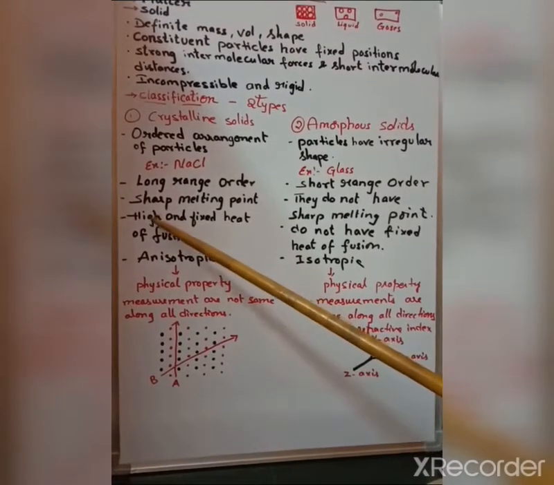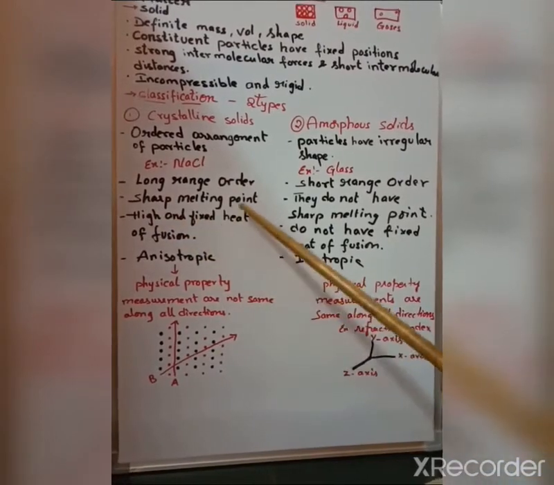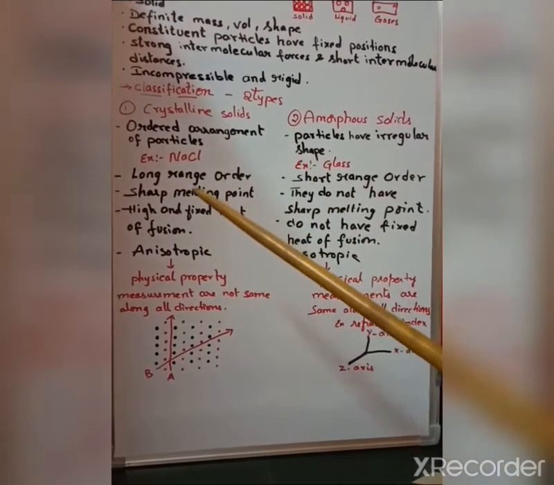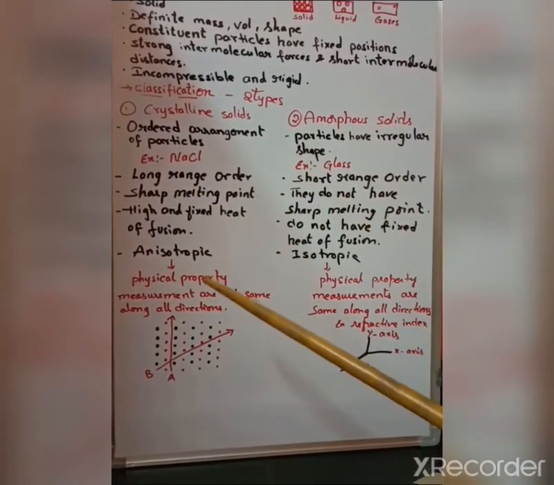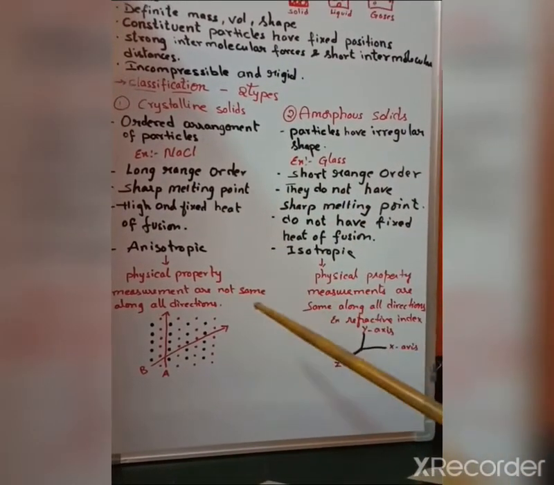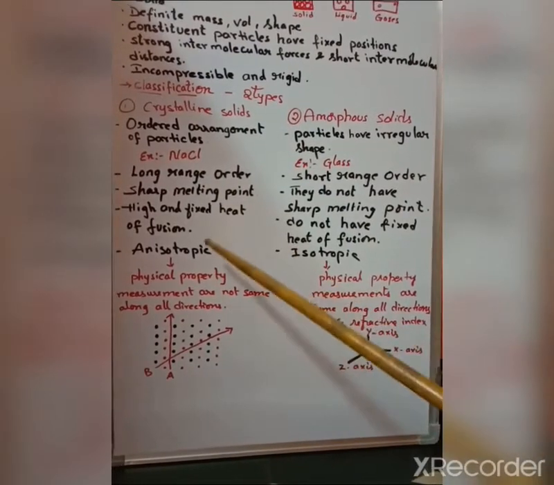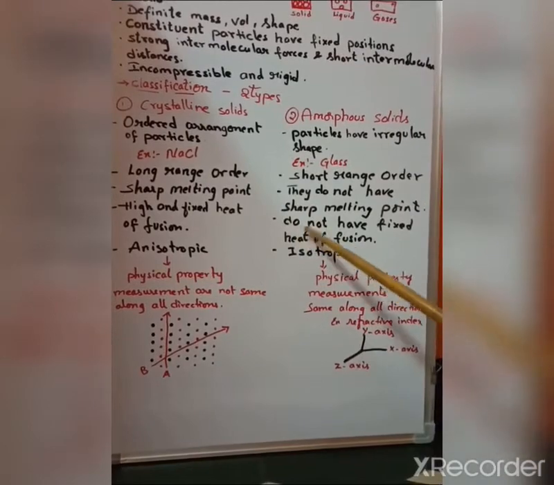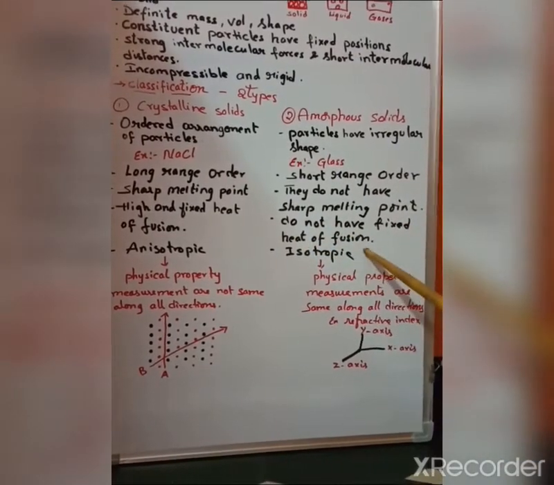So that is why they have high and fixed heat of fusion. That is, changing from solid to liquid, how much heat energy is absorbed by the solid is called fixed heat of fusion. And amorphous solids do not have fixed heat of fusion.